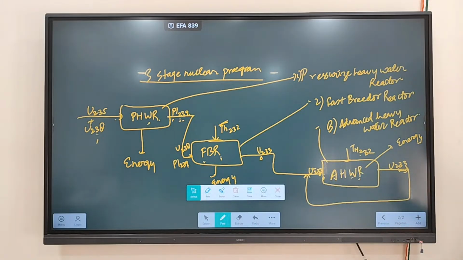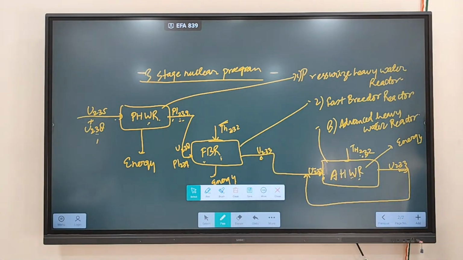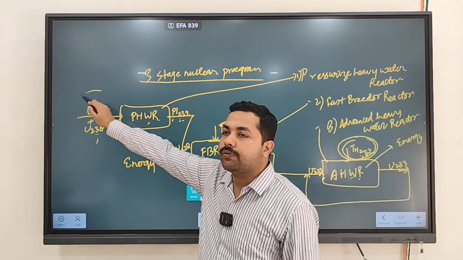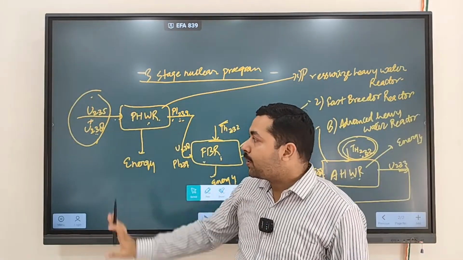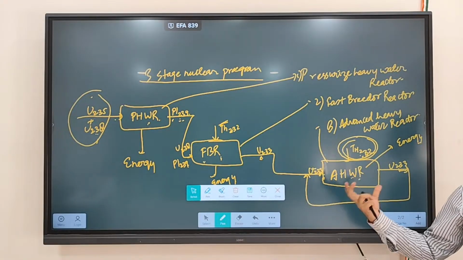Clear? So why has India devised this three-stage nuclear program? Because in the third stage we are using thorium. We derive U-233 from thorium; thorium is converted into uranium-233 form. India has a large reserve of thorium, but India does not have a large reserve of uranium. So that's why India devised the three-stage nuclear program, so that we can use our thorium reserve.